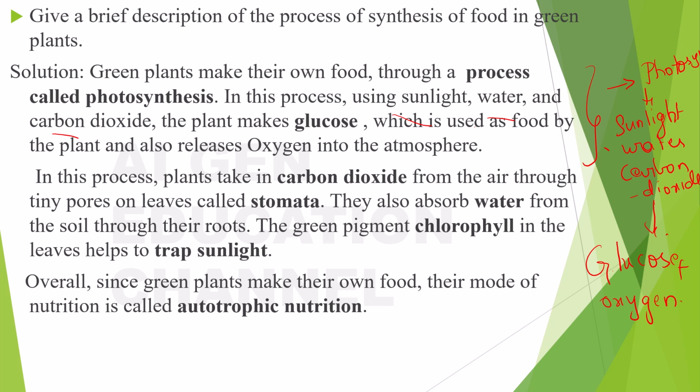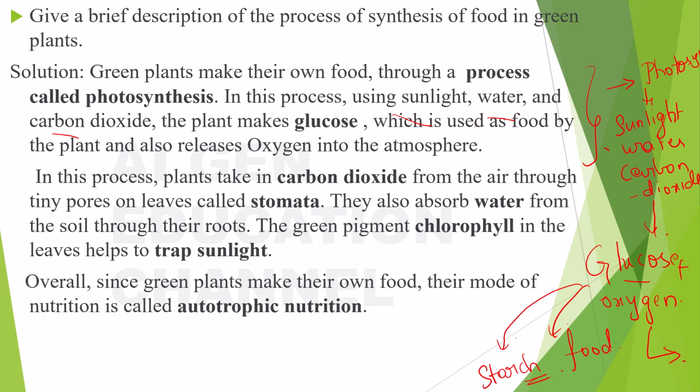This glucose will be used by the plant as food, and the oxygen will be released into the atmosphere, and that is the very reason we say we have to grow more and more plants, right? And this glucose, after the plant uses, it is actually stored in the different parts of the plant as starch, right? Okay, now let us continue.